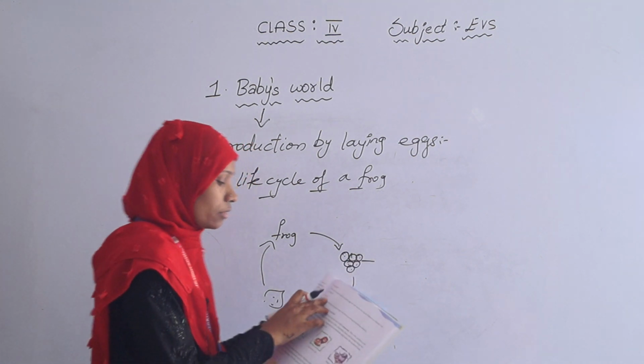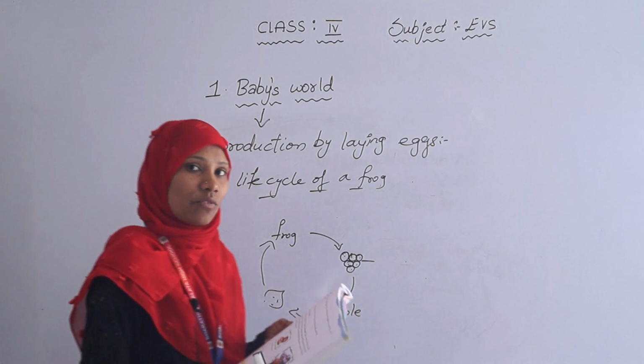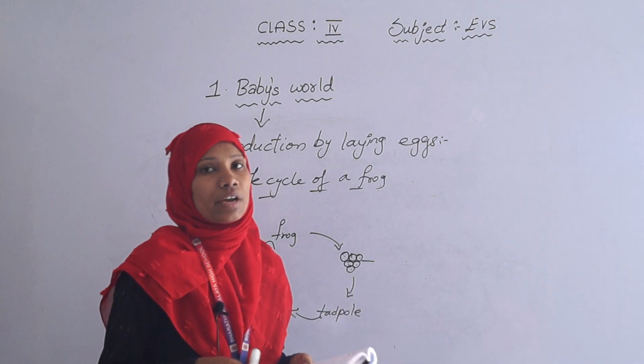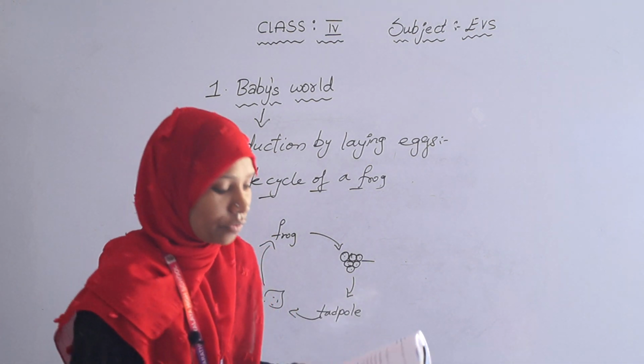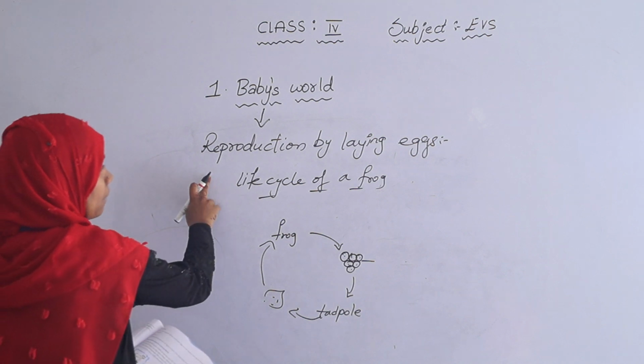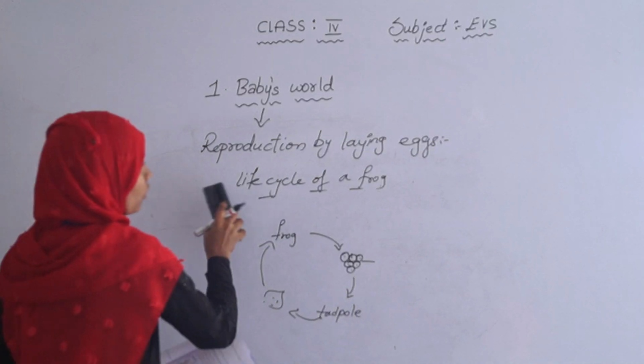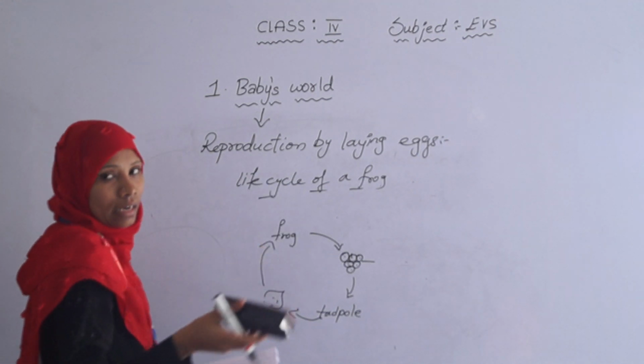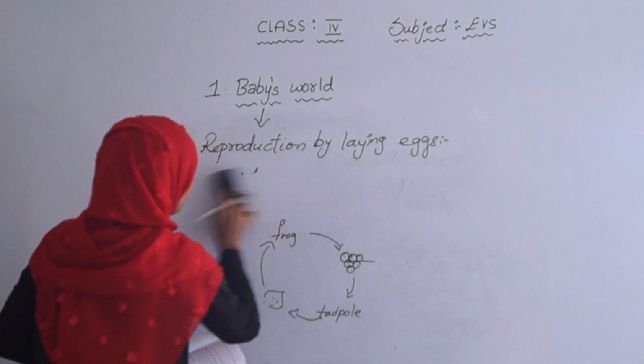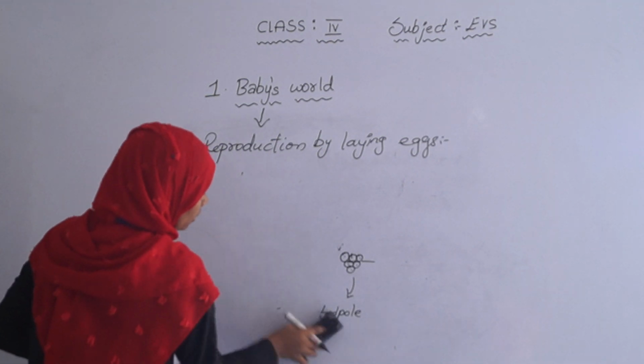So next, fish. Fish lay thousands of eggs in water. Very few will survive and the others will be eaten by other fish. So up to this we have completed reproduction by laying eggs. I think you all understood how reproduction by laying eggs happens. So the next topic is reproduction by giving birth.